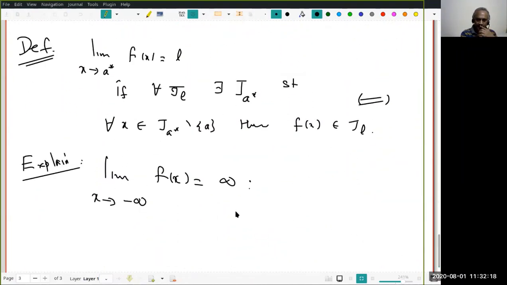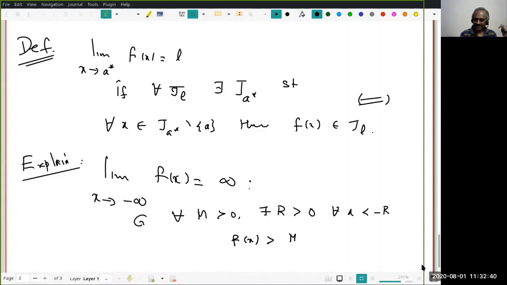So what does this mean? This means that for every m positive, there exists r positive, so that for all x less than minus r, my f(x) must be greater than m. Do you understand this? This will give you confidence in how to get back. If you simply use my J_L thing, your teacher may be really annoyed with you. That's not the definition he said. Right now, you should decode the definition for him.